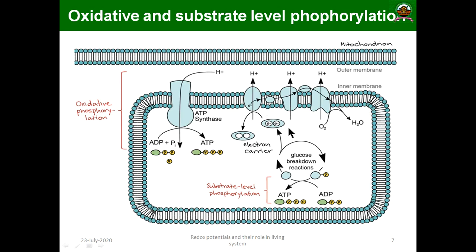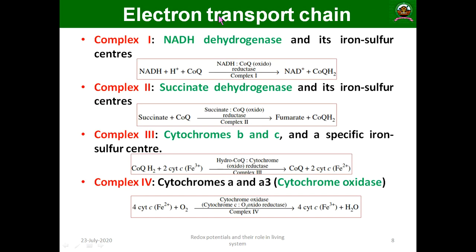So what I am trying to tell is that in both substrate level phosphorylation and oxidative phosphorylation, the redox potentials are very important, and stable processes have a significant role in the functioning of the electron transport system.